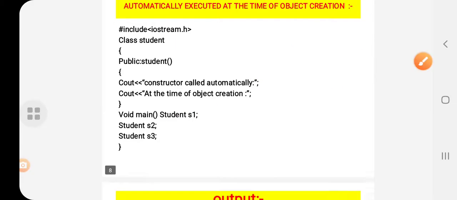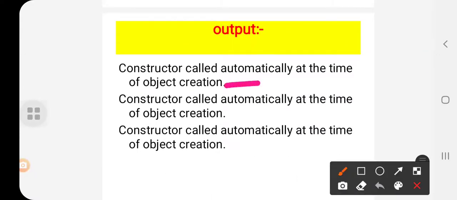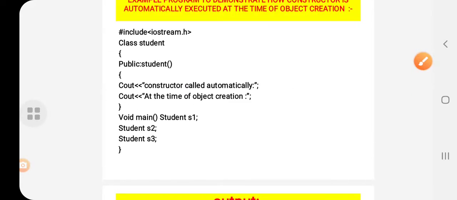Okay, students. So this is how the output will be. Constructor called automatically at the object creation. Constructor called automatically at the object creation. Constructor called automatically at the object creation. So this is the output obtained from this program.